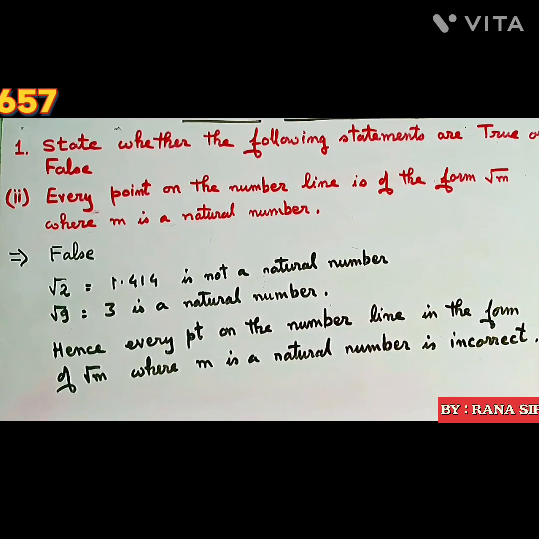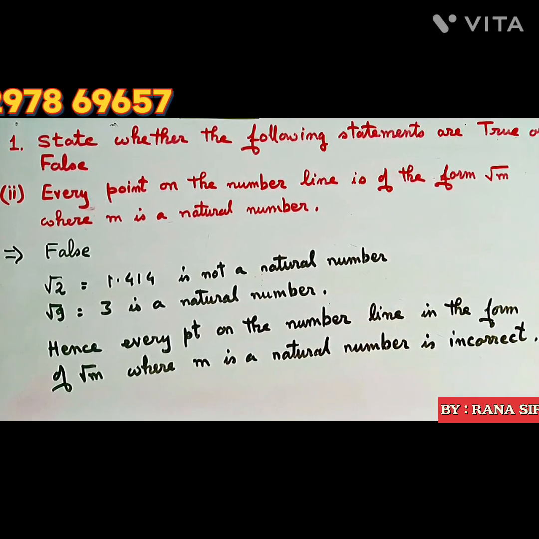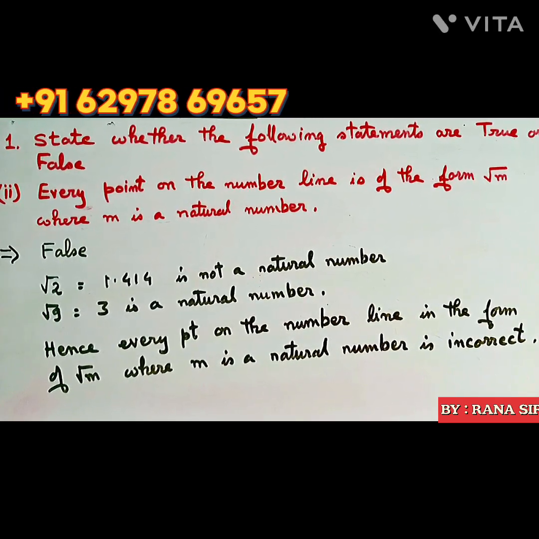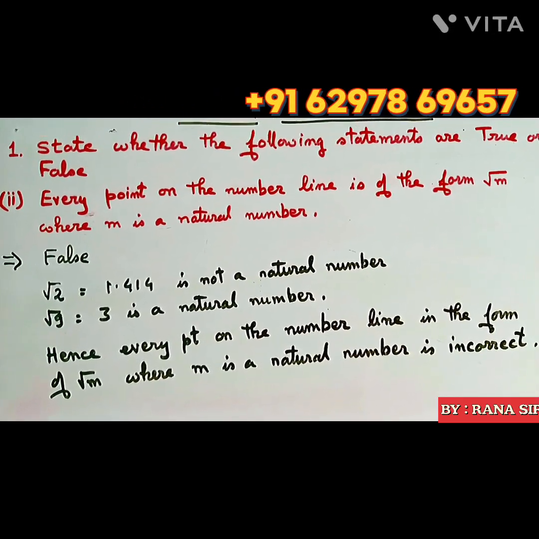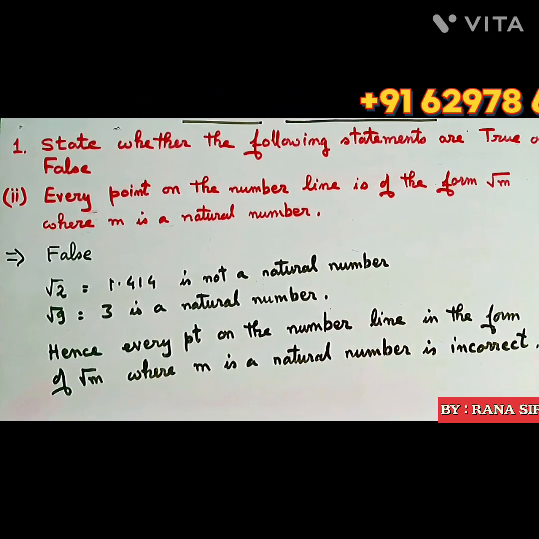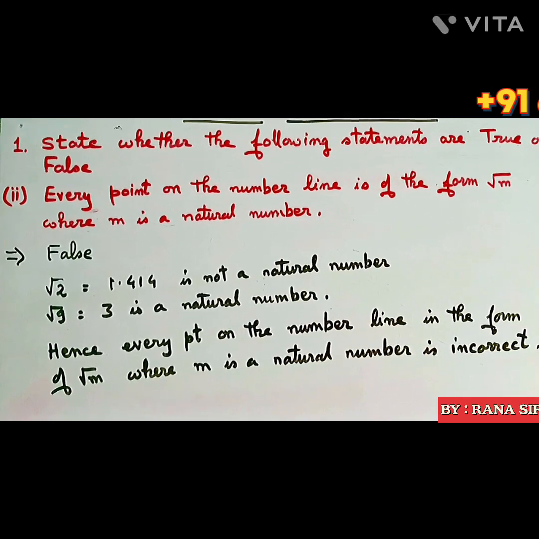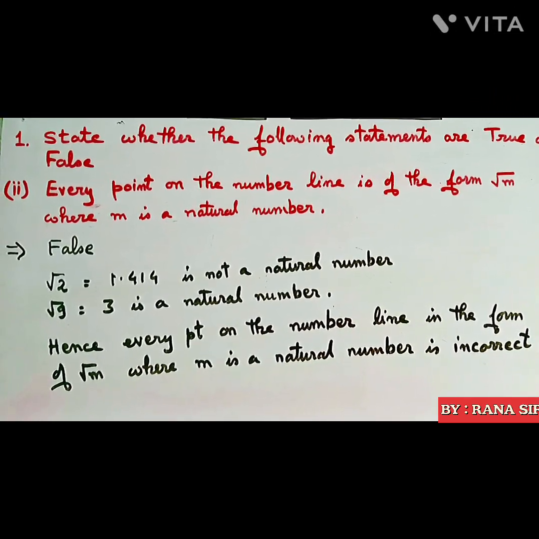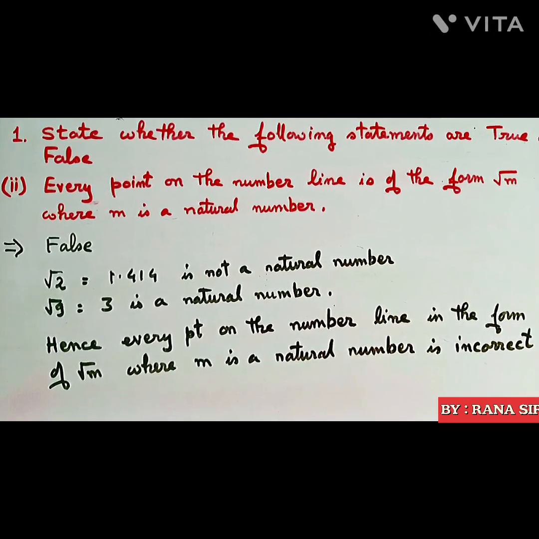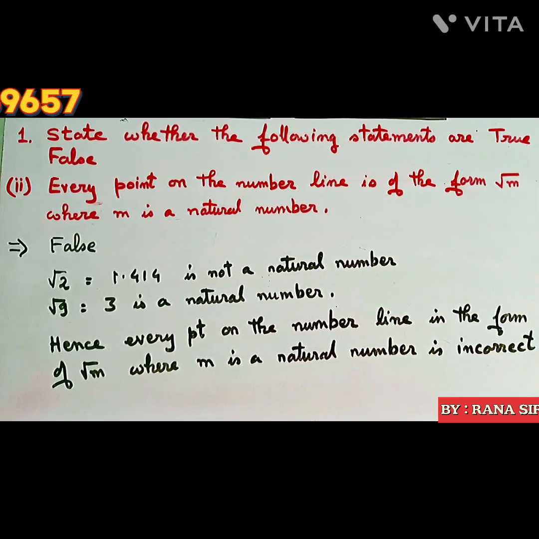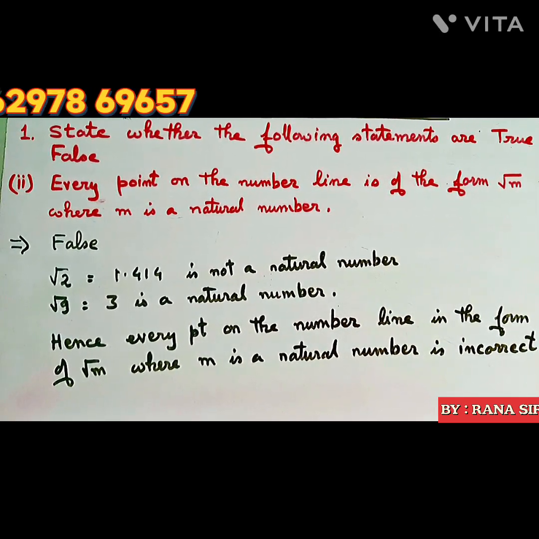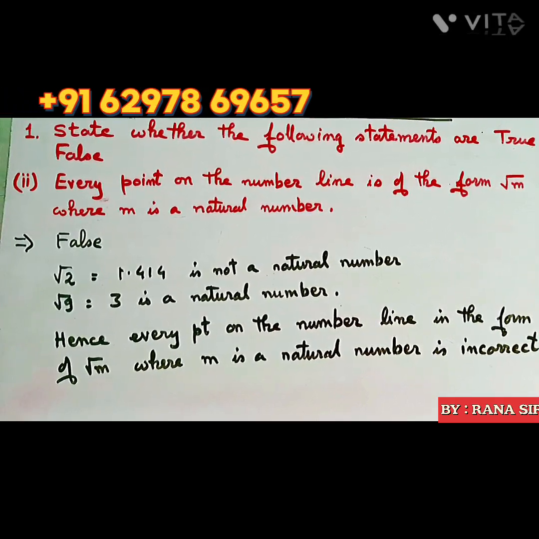So question number 1, part 2: every point on a number line is in the form of root m, where m is a natural number. What is a natural number? A number which is on the positive side, starting with 1. So 1, 2, 3, 4 are natural numbers. So the statement is false. Why?